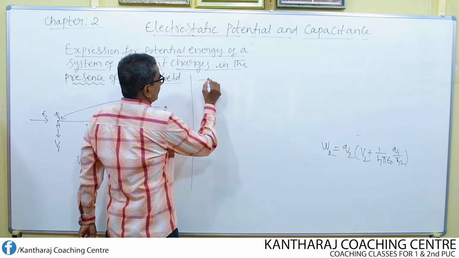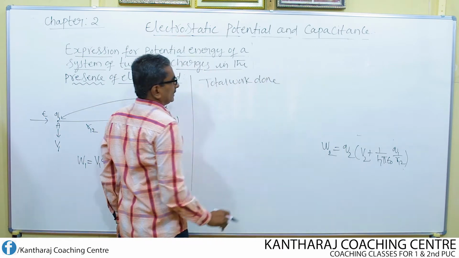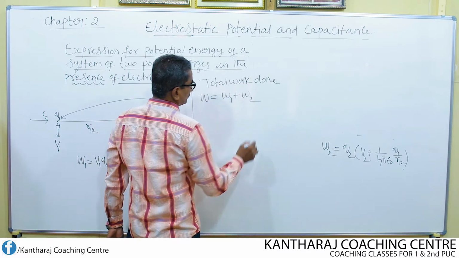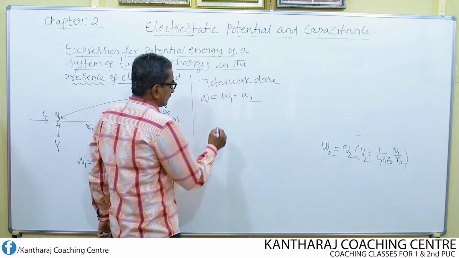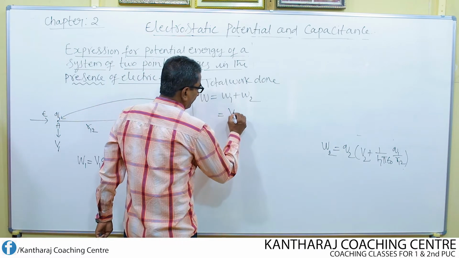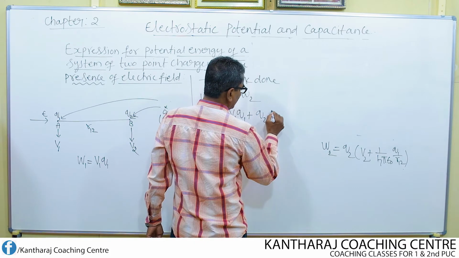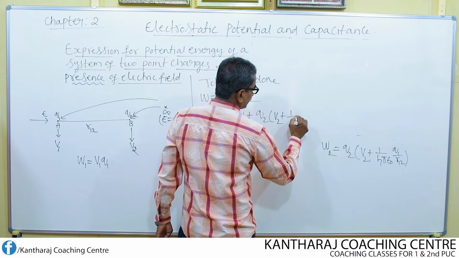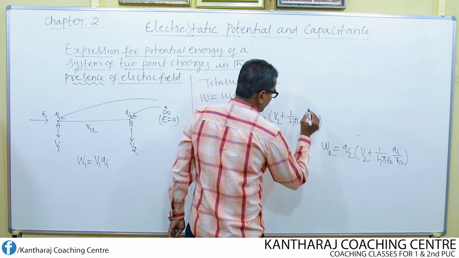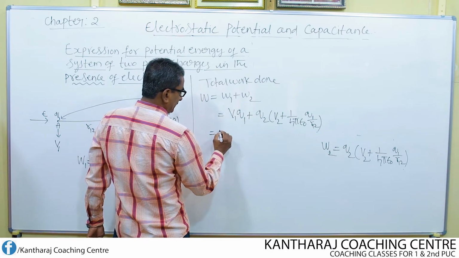Total work done is given by W equal to W1 plus W2. This is equal to W1 is V1 into Q1 plus W2 means Q2 into V2 plus 1 over 4 pi epsilon naught Q1 divided by R12. Let us now multiply this.